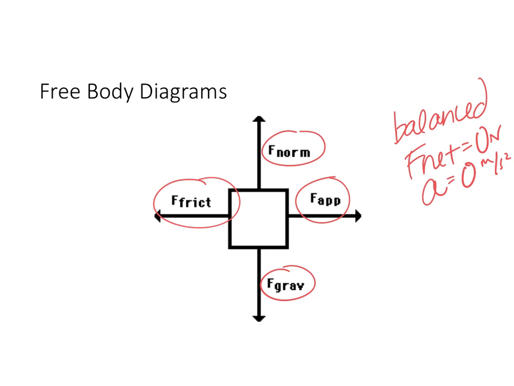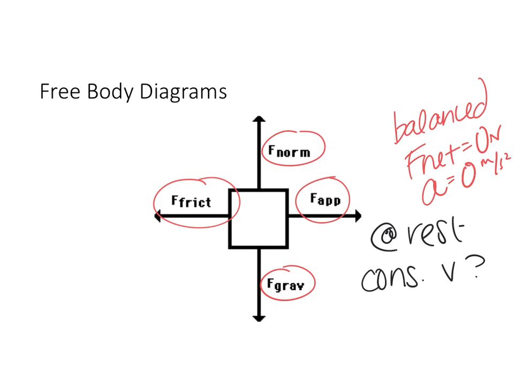All right, so here's the million-dollar question. Is this object at rest, or is it moving at a constant velocity? The way you can answer this question is by looking at friction. Friction opposes motion.